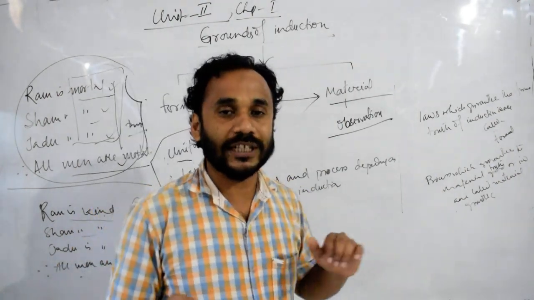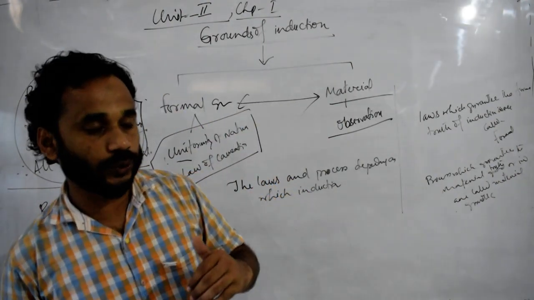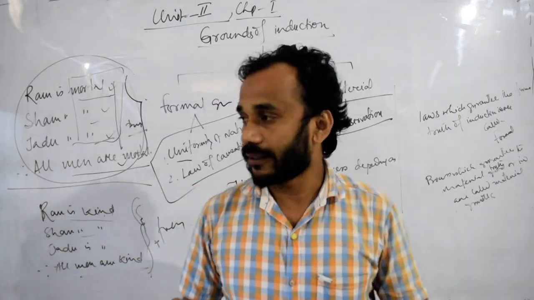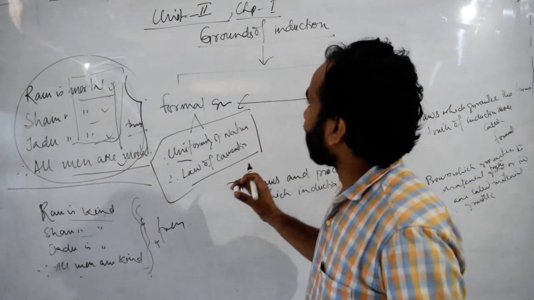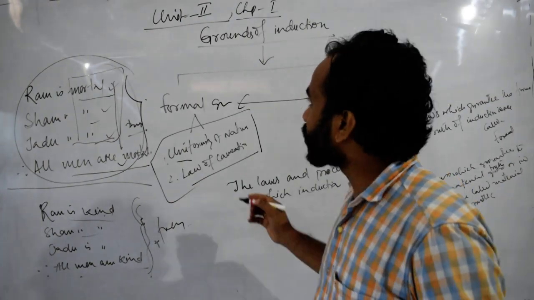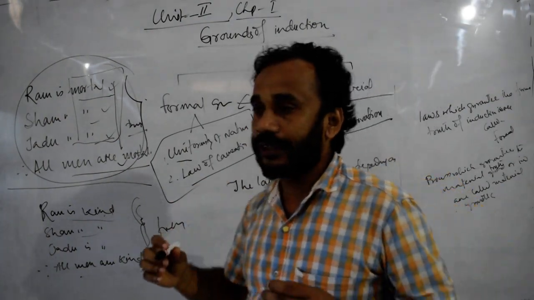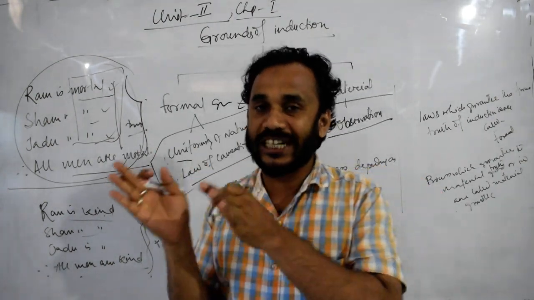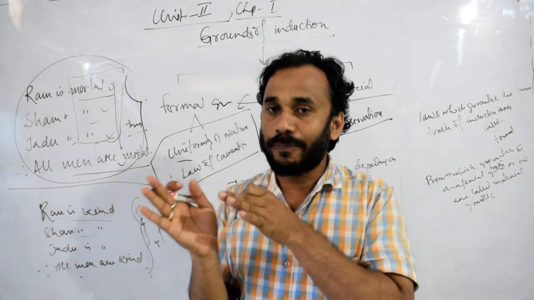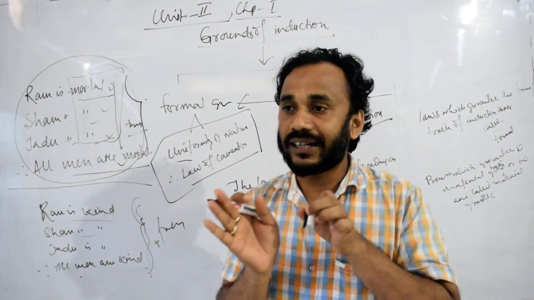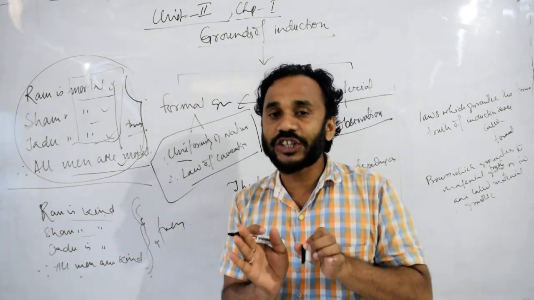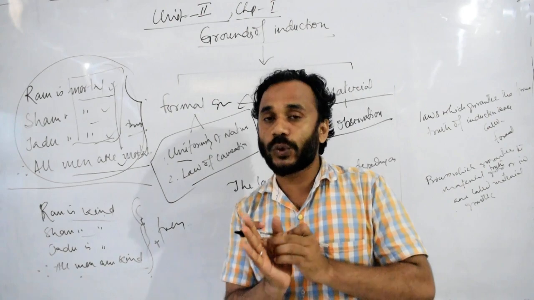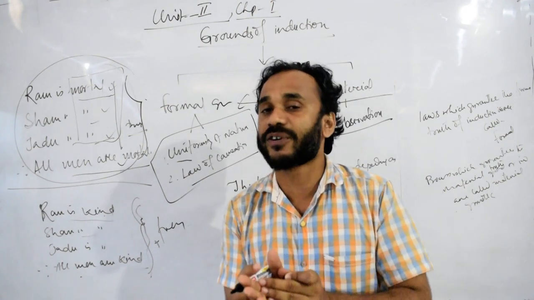So these two, the formal and material truth of induction, are this. The laws and processes depending on which we establish a general real proposition are known as the grounds of induction.